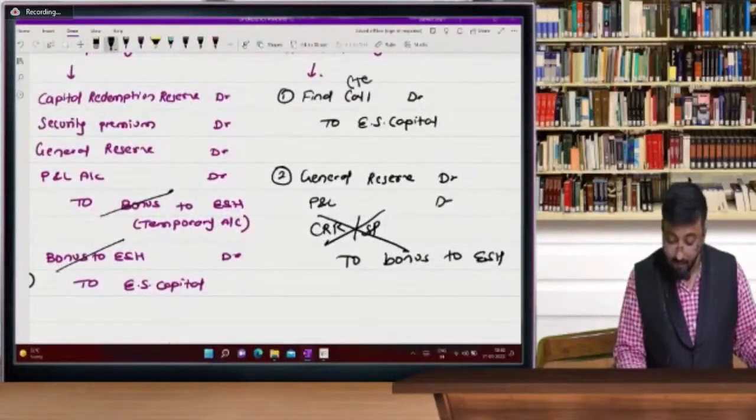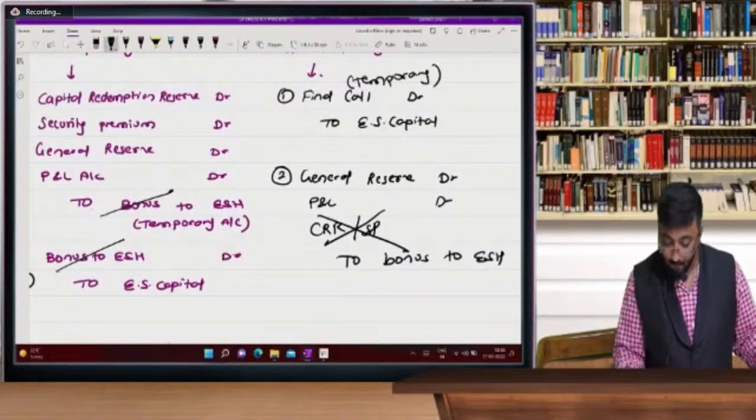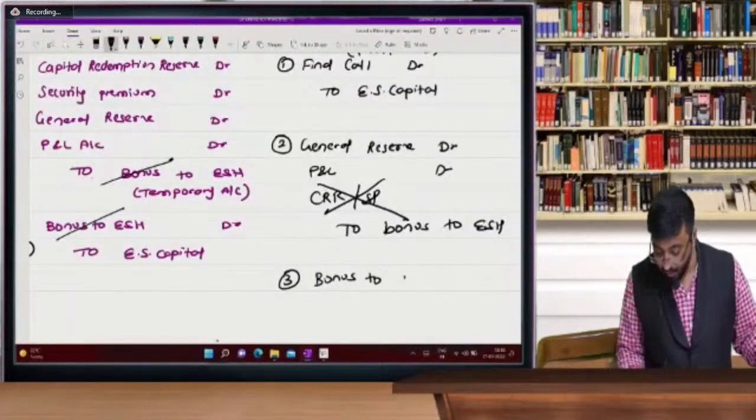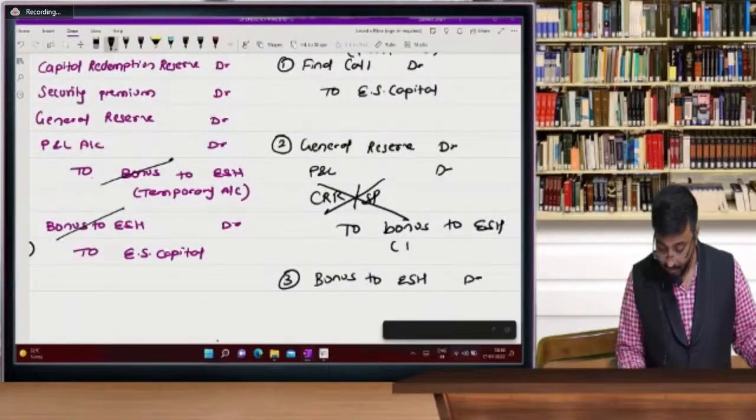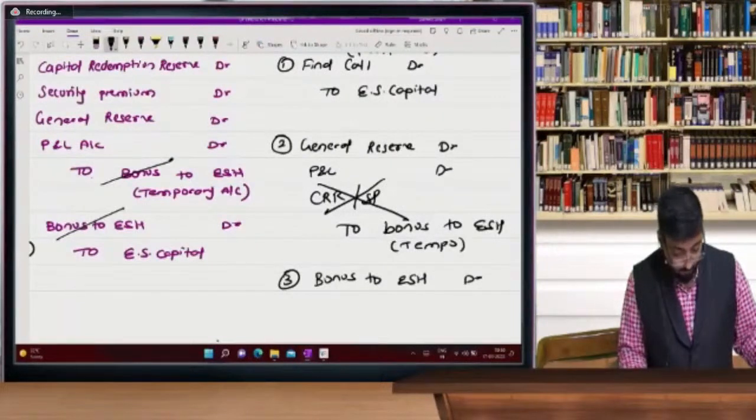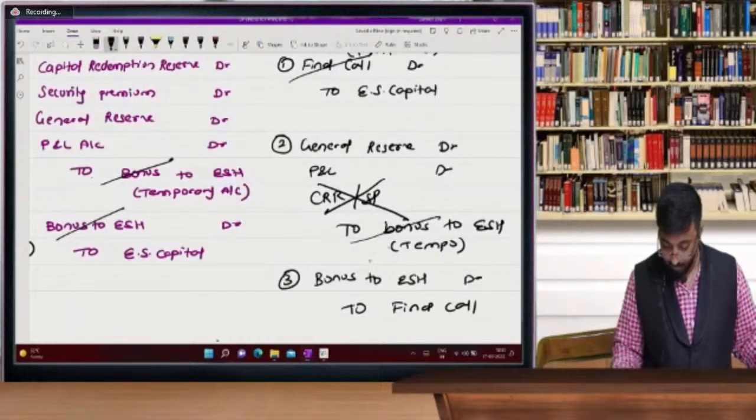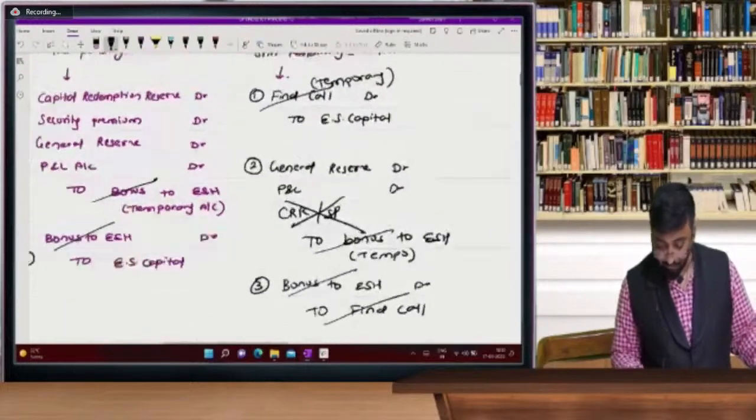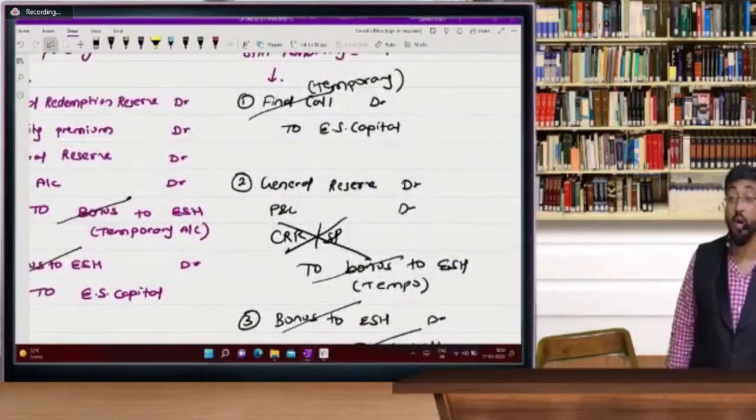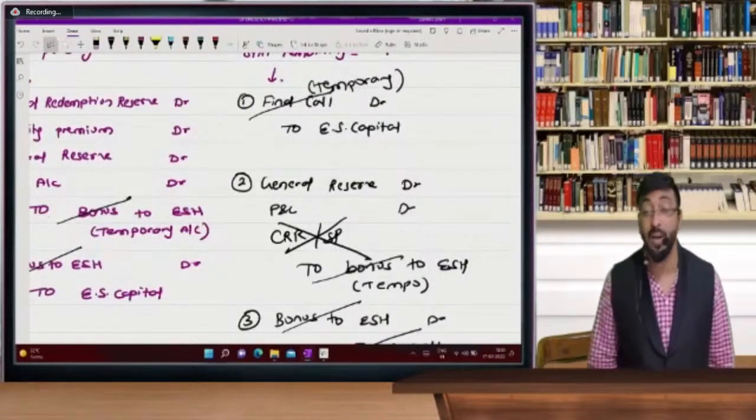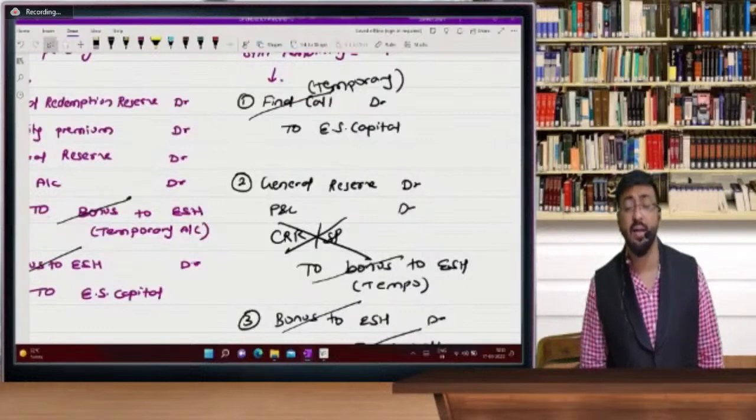Final call is a temporary account. And third entry, here 3 entries. Bonus to equity shareholder account debit. It's a temporary account. Second, final call. So final call and bonus will get cancelled. But what is important, if shares are partly paid, you cannot use CRR and security premium.